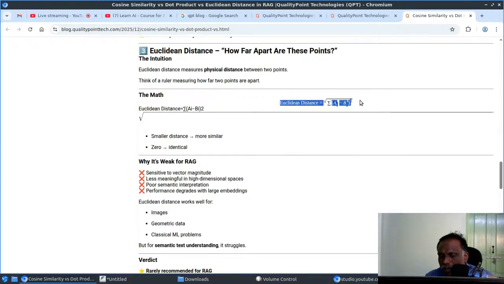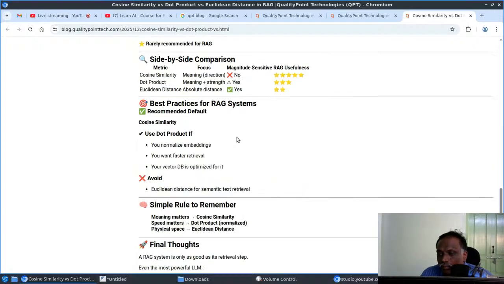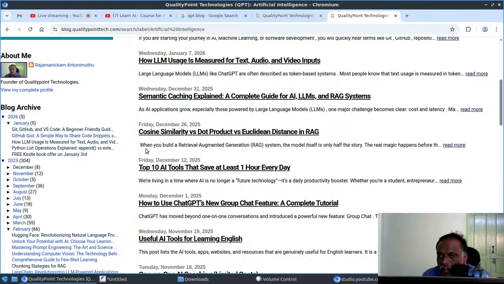So there are points. From my personal opinion, I would say that it is not that mandatory to learn how they work, but at least we should know in what scenario we have to use which approach. That is about cosine similarity, dot product, and Euclidean distance in RAG.